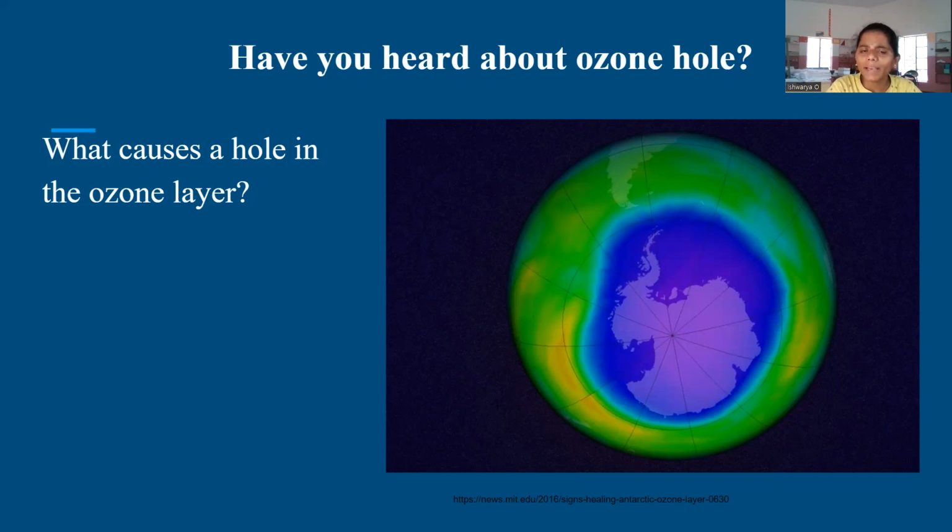Luckily, nowadays we are replacing these chlorofluorocarbons with hydrofluorocarbons or hydrochlorofluorocarbons, because the amount of chlorine in hydrofluorocarbons or hydrochlorofluorocarbons is quite lesser than the amount of chlorine present in chlorofluorocarbons.